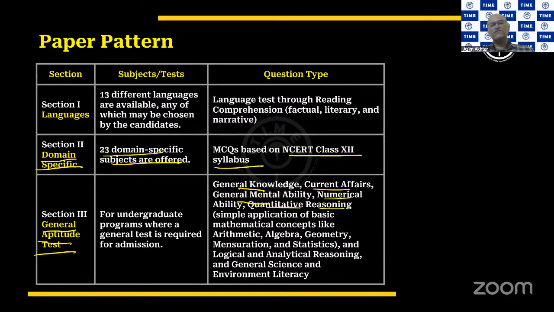Some basic mathematics questions based on arithmetic, algebra, geometry, mensuration, statistics may also be there. Logical, analytical, reasoning based puzzles may be there. And of course, you have general science and environment literacy based questions. So the general aptitude test is basically a very generic kind of exam that tests your awareness about these particular areas.